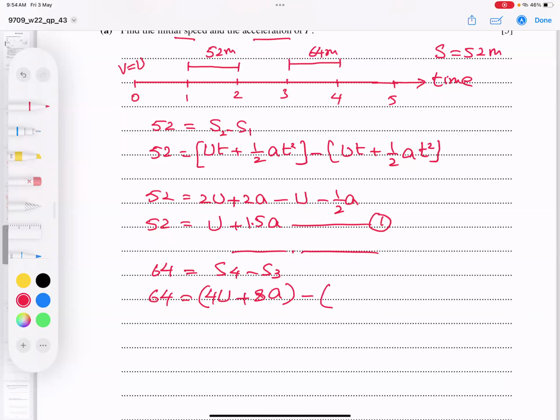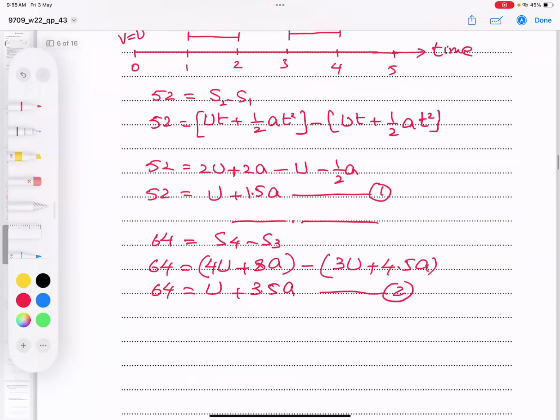Minus. When I plug in 3 now, this becomes 3U. When I plug in 3 here, 3 squared is 9, 9 by 2 becomes 4.5A. Expand the bracket, I got 4U minus 3U, I got U only. Out of 8, subtract this, I get 3.5A. Okay, I think equation number 2 is clear.